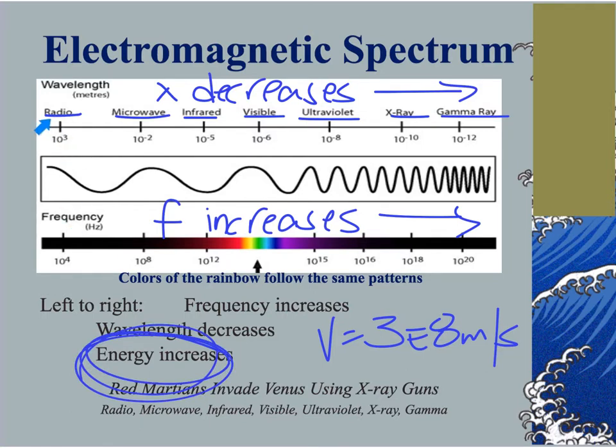Radio waves out here on the far left have a low frequency, which means their energy is very minimal. These radio waves aren't really going to affect us or harm us in any way. But as we move to the right, these waves, with an increase in frequency, gain energy. So visible light, UV light, X-rays, gamma rays, all of these waves now have the potential to harm us because they have so much energy.